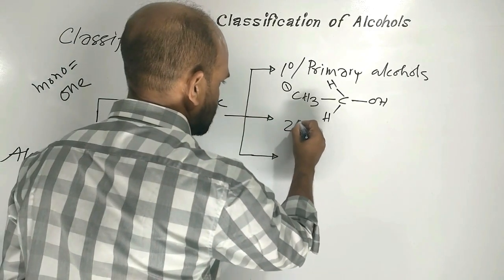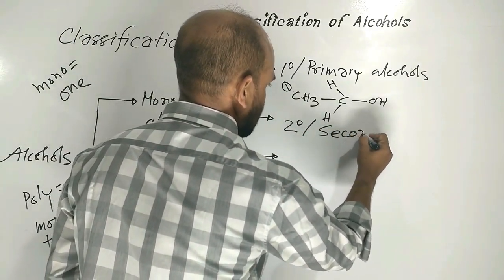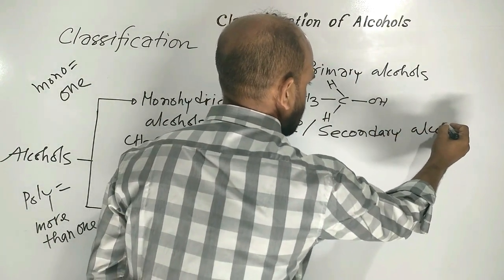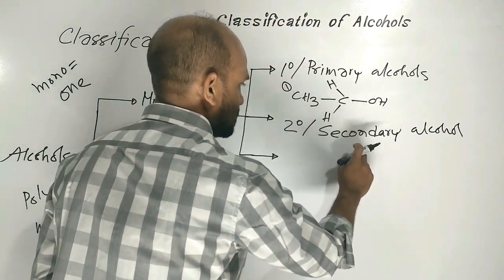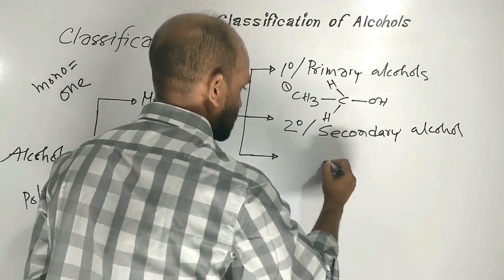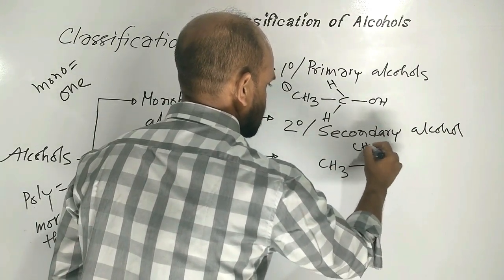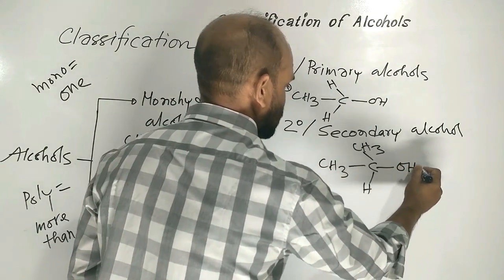Then 2 degree alcohol or secondary alcohol. For example, this one, CH3, here CH3.